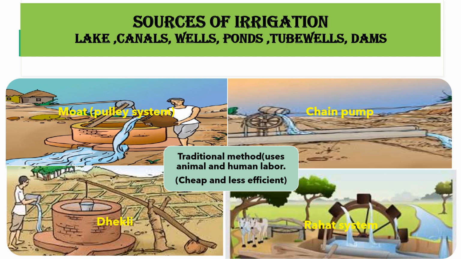Different sources from where farmers get water for irrigation are lake, canals, well, ponds, tube wells, and dams. Farmers use different methods to bring water from these sources to the field. Some of the traditional methods are moat, also known as pulley system. In this method, water is taken from the well with the help of a pulley. It is a very time consuming method.